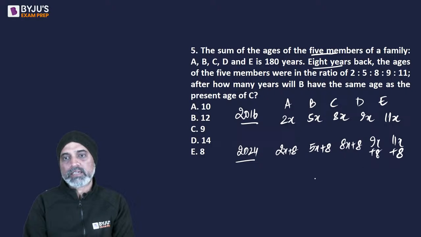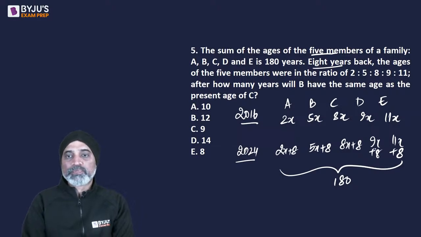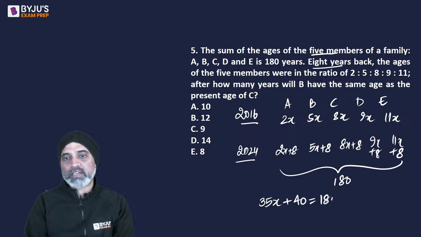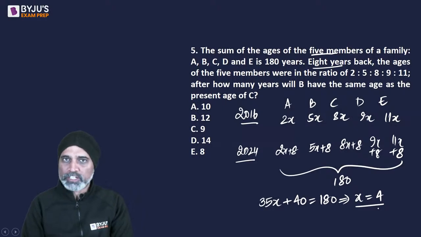11x plus 8. And what is the sum of all of this? इन सब का sum हमें 180 years given है. So if we look at this, this is 35x plus 8 into 5, 40. This is 180. So if you solve this, you will get the value of x as 4. 140 plus 40 is 180.